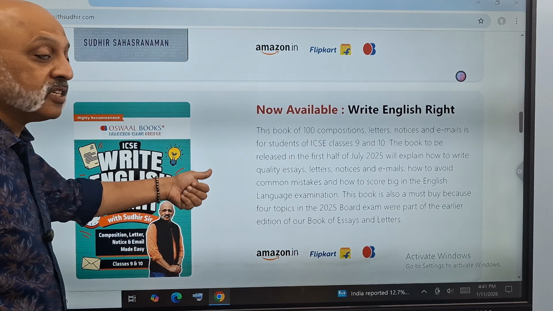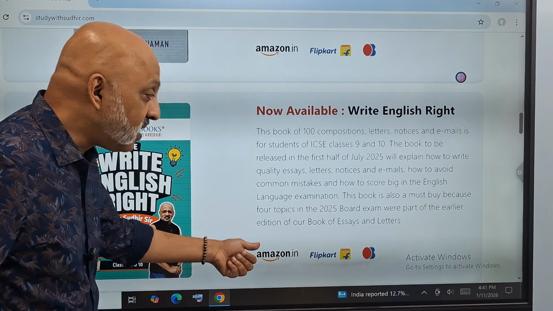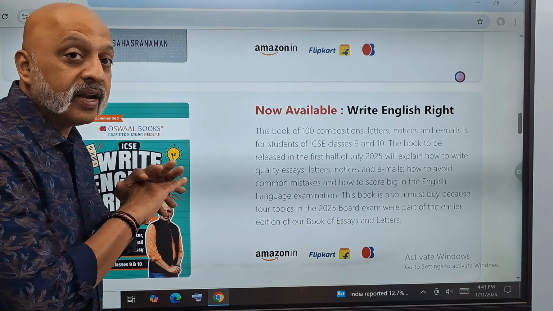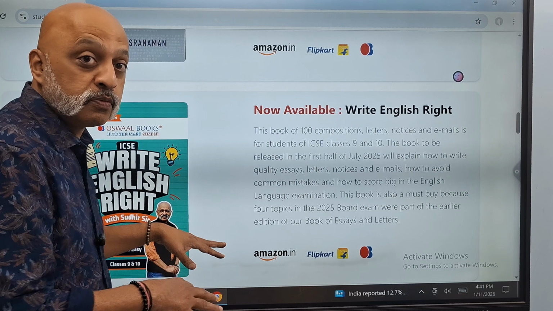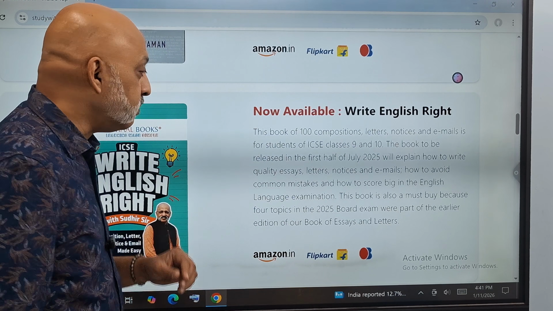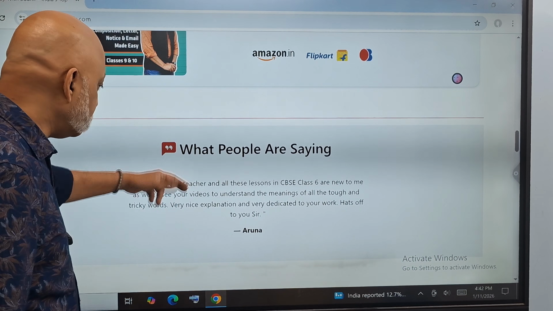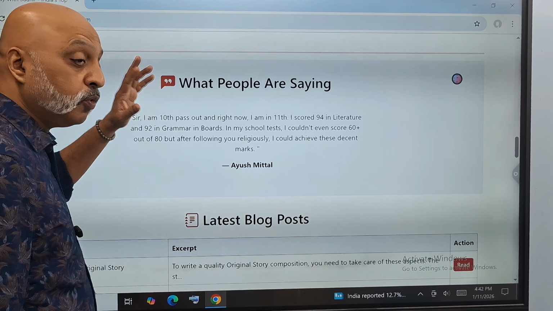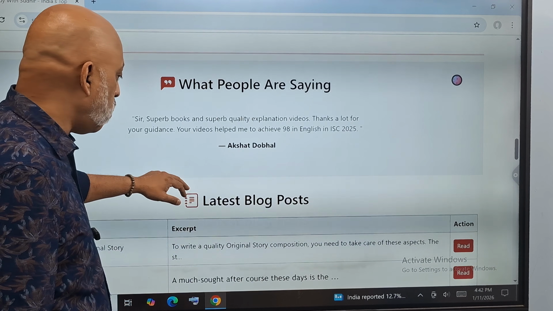And this is the book for ICSE letters, essays, notices, and email. Again, getting a huge response. Many of the essays and letters from this book have come in the pre-board examinations and the half-yearly examinations of ICSE class 10. So these are the 3 books. And then the testimonials, very generous testimonials, all of them genuine. We have proof of each one of them.